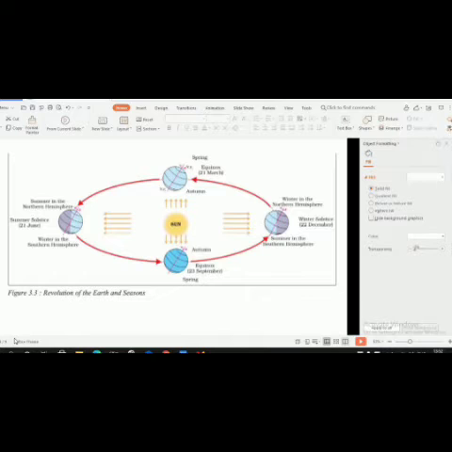Coming to the second motion of the earth, revolution. The movement of the earth around the sun in its orbit is called revolution. It takes 365 days and 1/4 day to revolve around the sun. We consider a year to consist of 365 days, and only ignore the 6 hours for the sake of convenience.